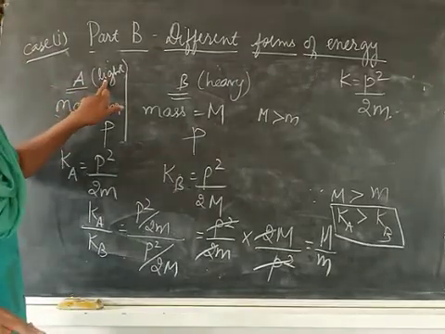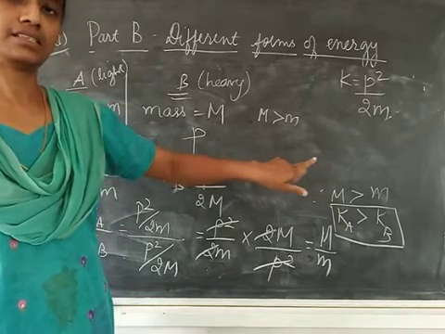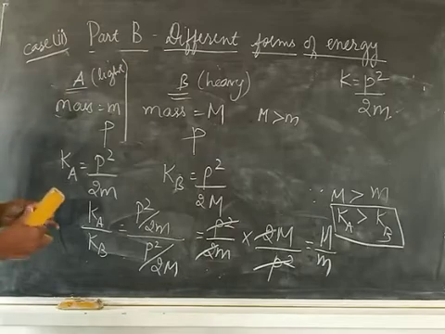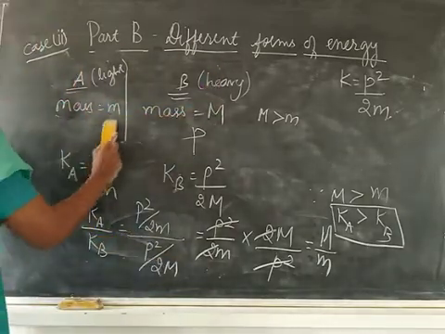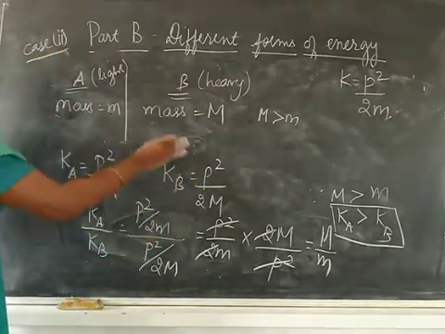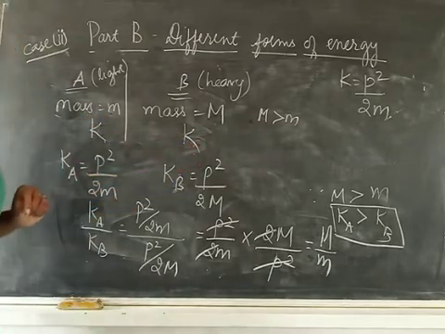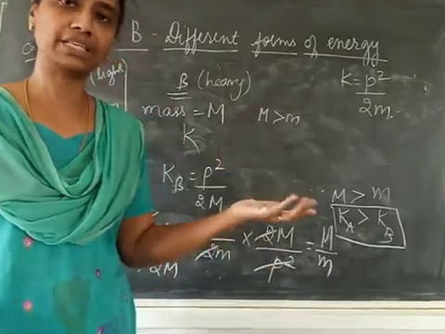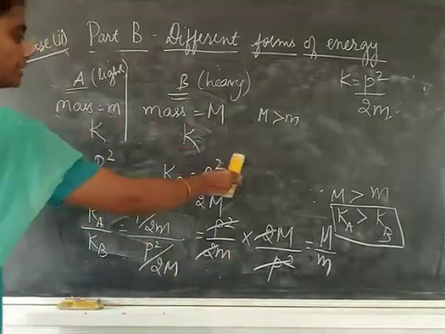Though its mass is less, that is having more kinetic energy. Is it clear, children? Now, they have given another case in which again A is a light body, B is a heavy body, but both were having the same kinetic energy. They were not having the same momentum; they have the same kinetic energy, K and K. Then you have to compare the momentum. Is it clear? There they had the same momentum and you have to compare the kinetic energy. Here they have the same kinetic energy, but you have to compare the momentum.